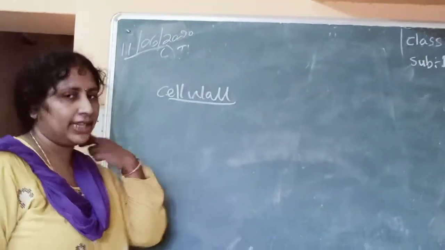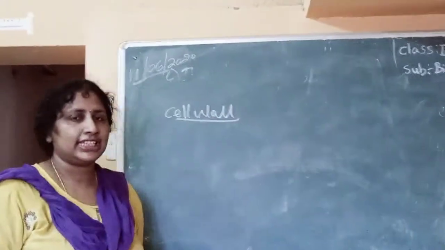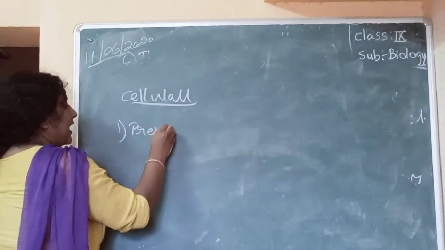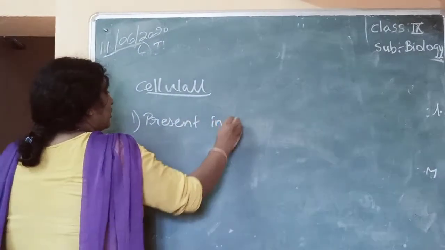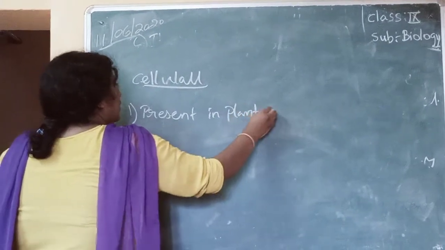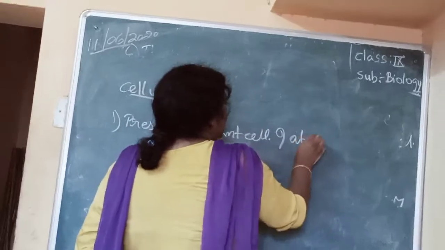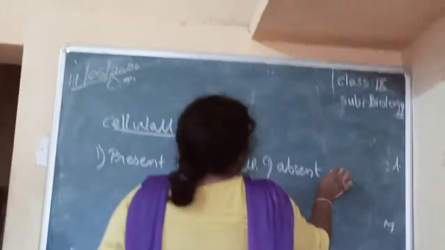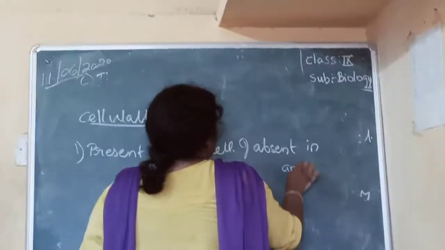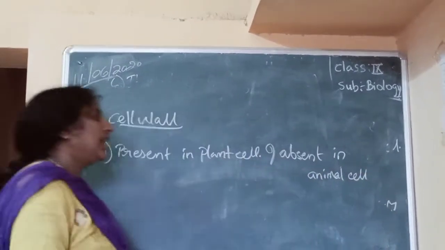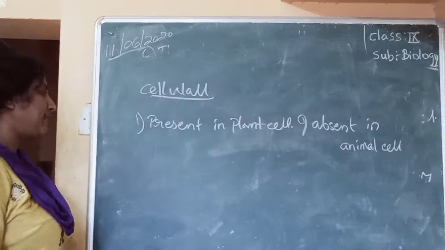So the next topic is cell wall. Cell wall is present in the plant cell and absent in the animal cell. So cell wall is present in plant cell and it is absent in the animal cell.